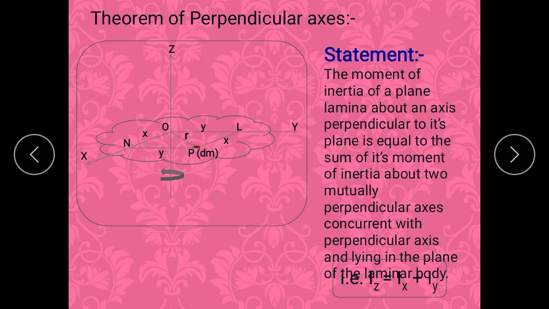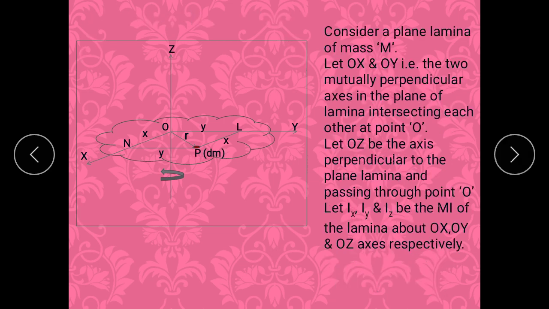The next theorem, that is about the perpendicular axis, is also important. The moment of inertia of a plane lamina about an axis perpendicular to its plane is equal to the sum of its moment of inertia about two mutually perpendicular axes concurrent with the perpendicular axis and lying in the plane of the laminar body. That is, Iz equal to Ix plus Iy.